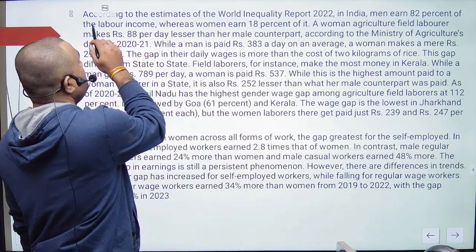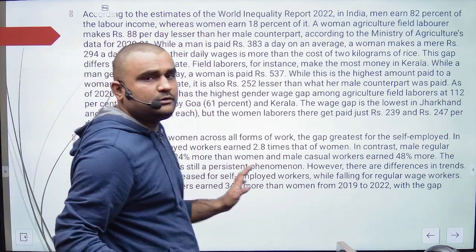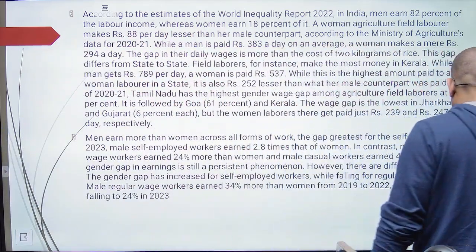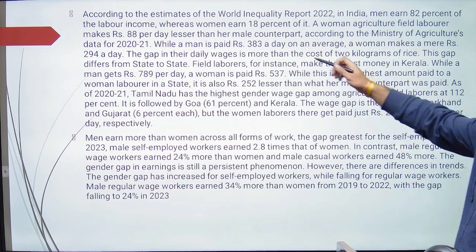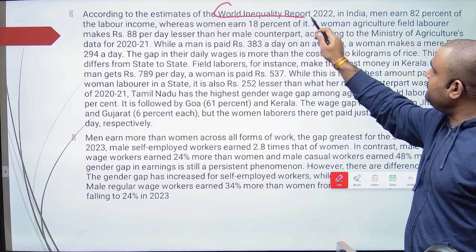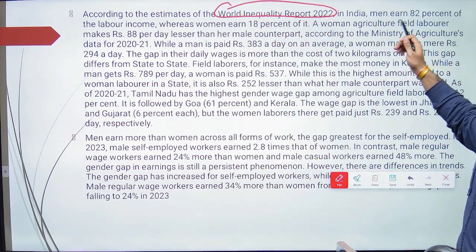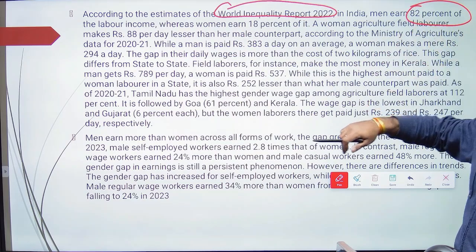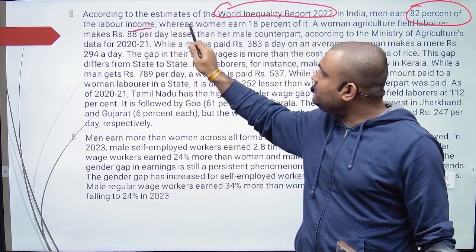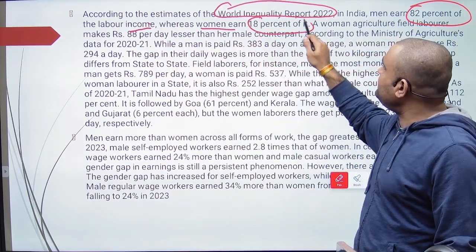According to the estimate of the World Inequality Report 2022, the theme is inequality. In India, men earn 82% of the labor income, whereas women earn 18% of it.